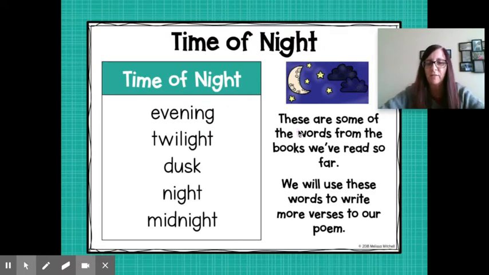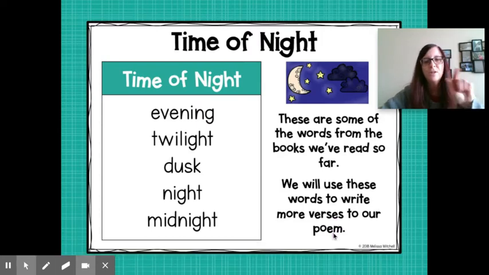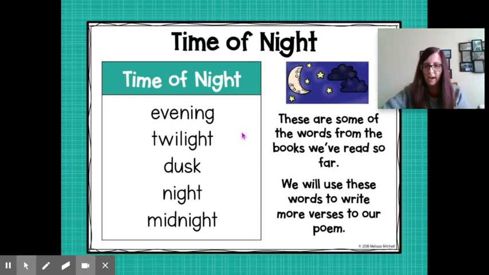And it says, my friends, these are some of the words from the books we've read so far. And we will use these words to write more verses to our poem. And we're going to talk later this week about that word verses, and we'll talk about our poem tomorrow. So these are the words. And this is the order that night happens in. So the first part of night is evening. That is when the sun is just starting to set.